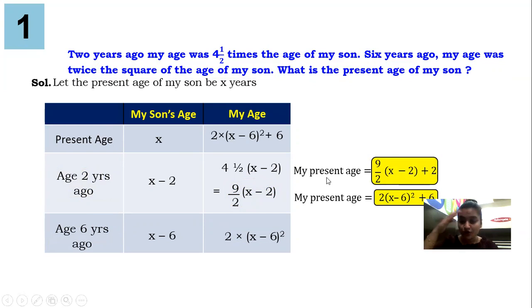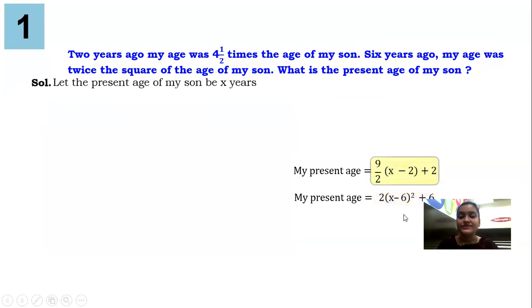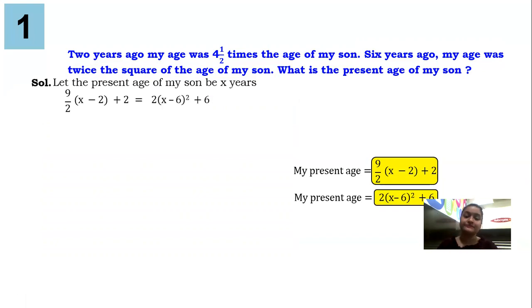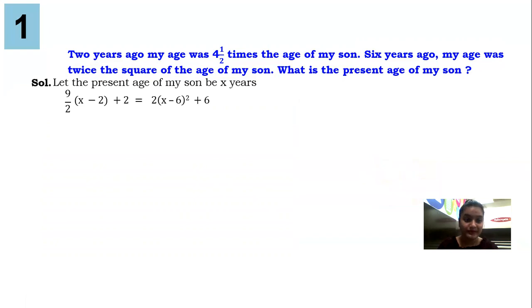And guys, let's follow geometry over here. Left hand side equal, right hand side equal. So 9 upon 2x minus 2 plus 2 is equal to 2 into x minus 6 the whole square plus 6. Now let's solve. We all know when we have a denominator, first of all we try to remove it.